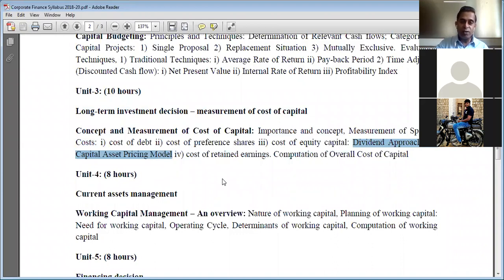PDF file, PowerPoint slides, and all the numericals of specific costs: cost of debt, cost of preference shares, cost of equity, and cost of retained earnings are shared through notes or reading material in PDF format. And all the YouTube video links of the online classes conducted are also shared in Google Classroom.